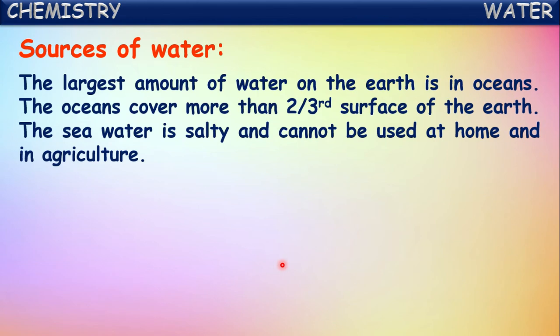The largest amount of water on the Earth's surface is in the form of oceans and seas. The oceans and seas cover more than two-thirds surface of the Earth, isn't it? The seawater is salty and cannot be used at home and even in agriculture also. Even though a large amount of water is present in the oceans and seas, it cannot be used for our purposes like consumption, and for domestic purposes we cannot use this seawater.